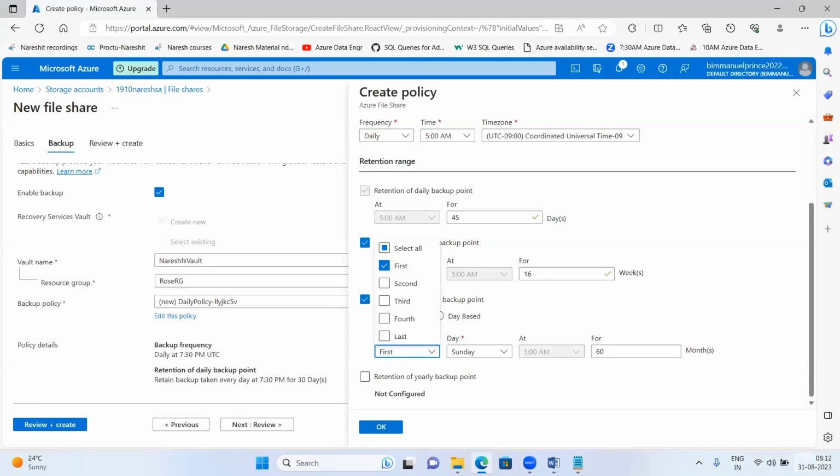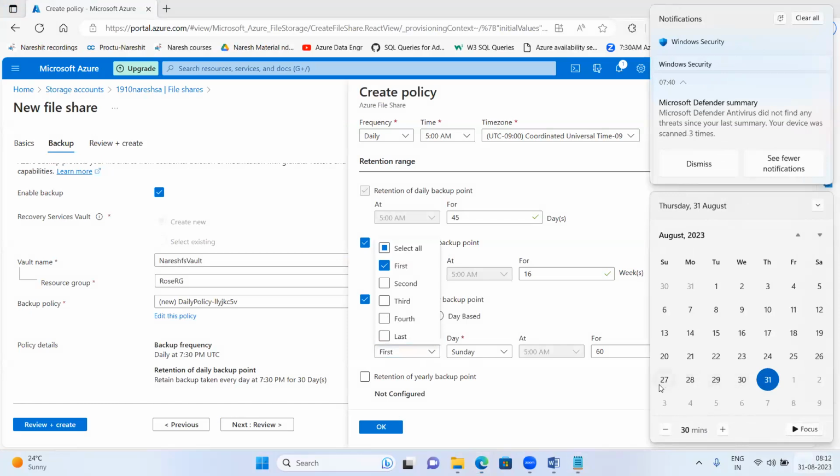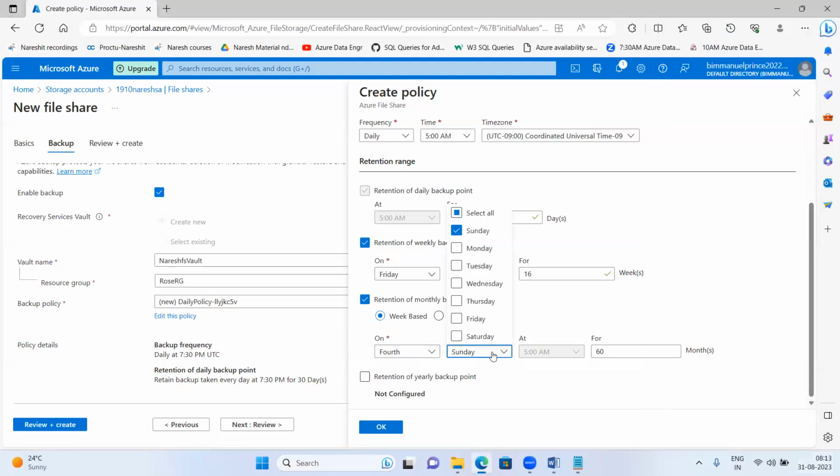The fourth week of the month is this one. This would be the fourth week, this would be the third, second, first, like this it goes. It depends again. They may take first to 11th as first week, second week, third week, fourth week, or they may take this one as first week, second, third, fourth, and this would be the last week. It depends. So here I'll say fourth week of the month, Friday, as it's a weekend, a business closing day. Then the business will close on Monday.